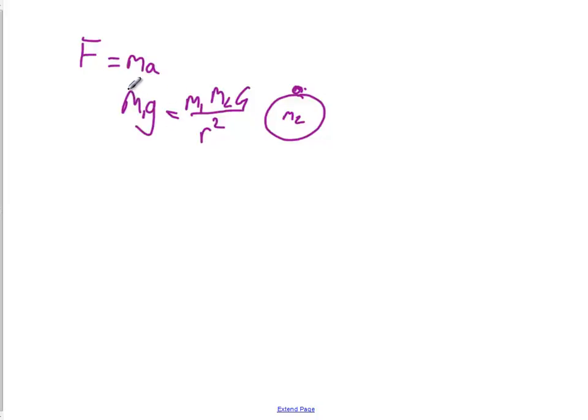And so you can see this is why the acceleration due to gravity is constant for all objects. Mass cancels out of this. The only thing g depends on is the mass of the Earth, the universal gravitational constant, and the distance. So g is constant for things that are close to Earth. Now if you get further away, g actually changes.